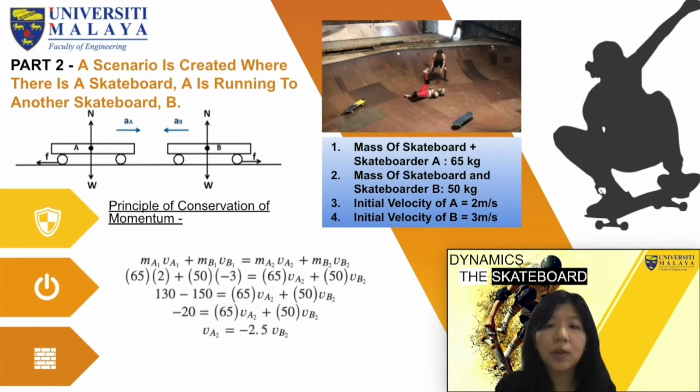As we know, the total initial momentum will equal the total final momentum as the momentum of a system is conserved. Therefore, we can obtain the result VA equals negative 2.5 VB, where an elastic collision will occur between A and B. In this scenario, A will move in the opposite direction of B with a velocity of 2.5 times that of B.